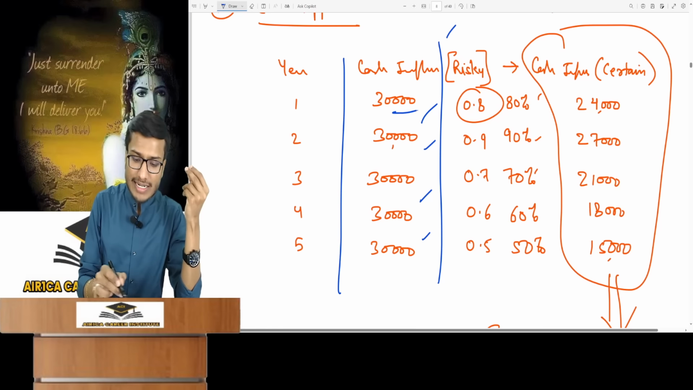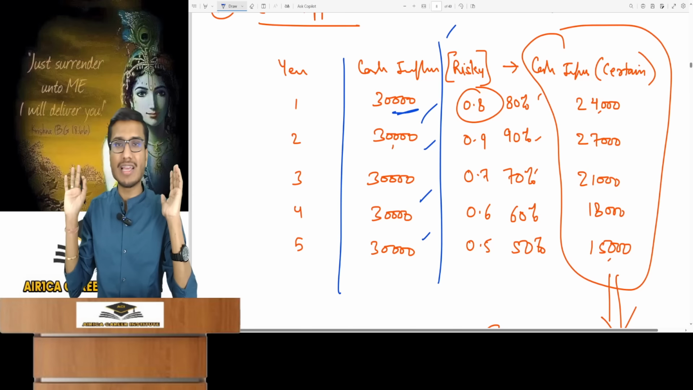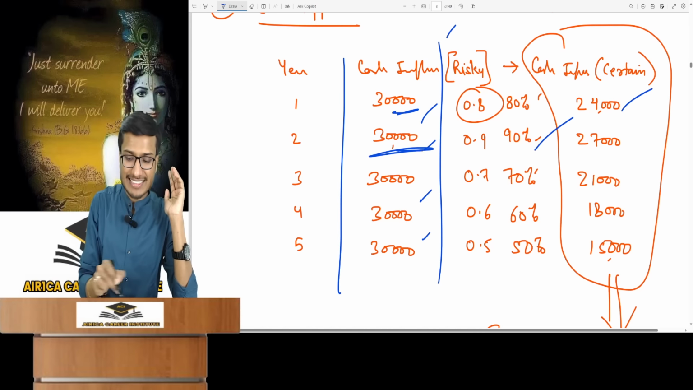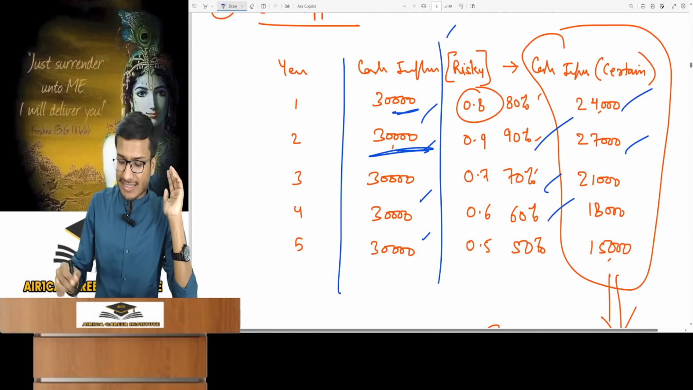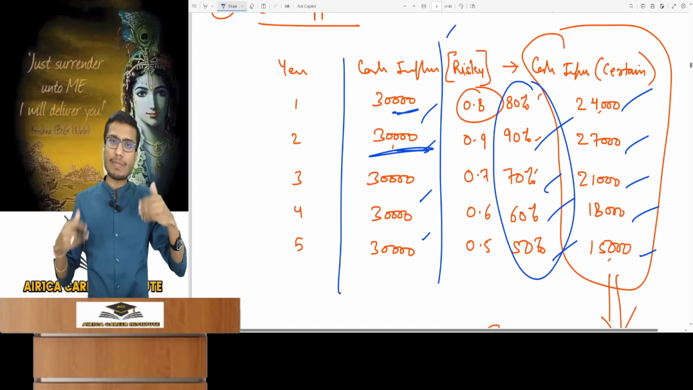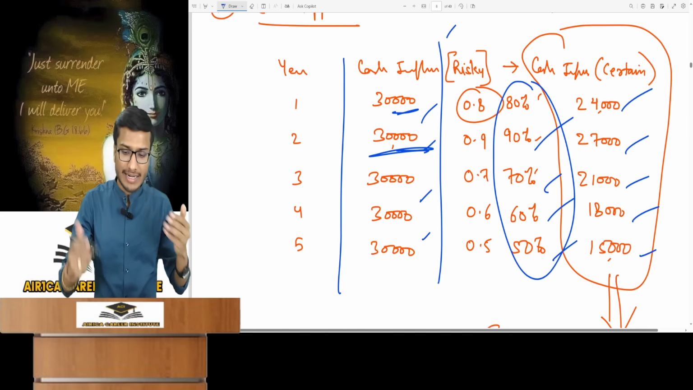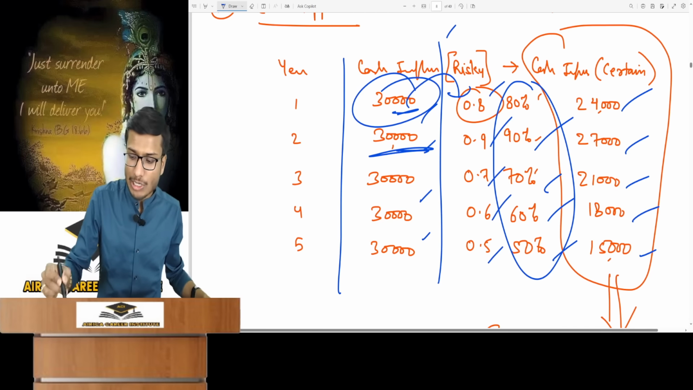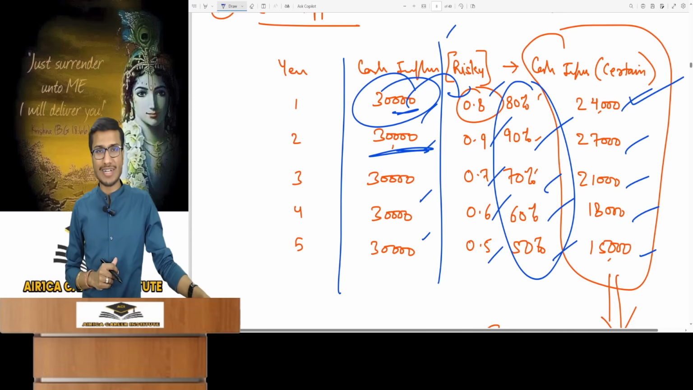Suppose for the first year, the company said 80% of 30,000 is confirmed. So that's 24,000. For the second year, 90% is received, which means 27,000. I carefully checked for each year how much was confirmed. These percentages are written in decimals. To convert a percent to decimal, divide by 100. So 0.8, 0.9, 0.7, 0.6, 0.10. 30,000 times 0.8, that's 24,000. You will have these amounts.